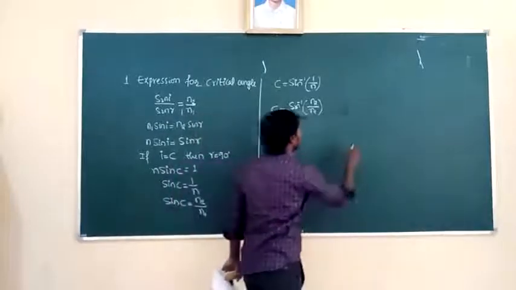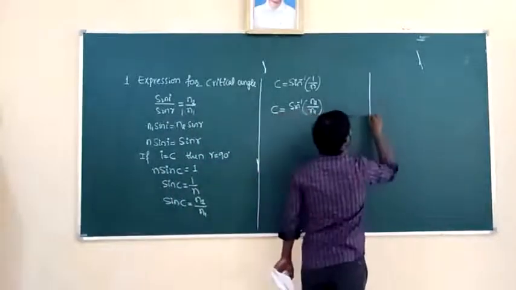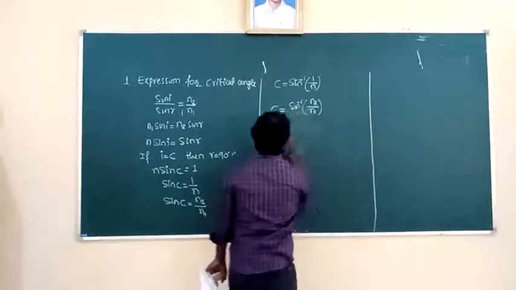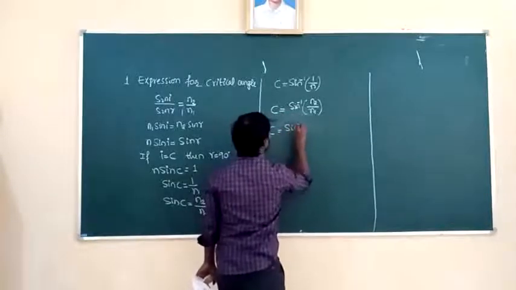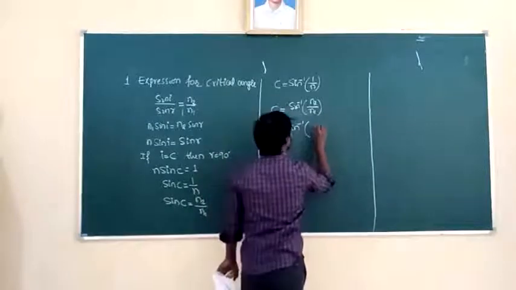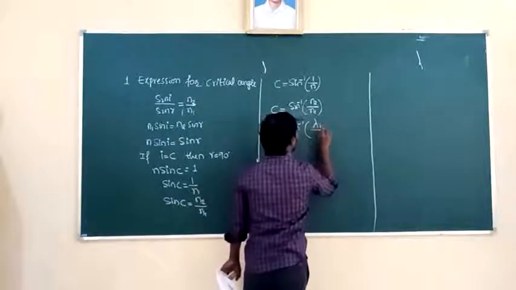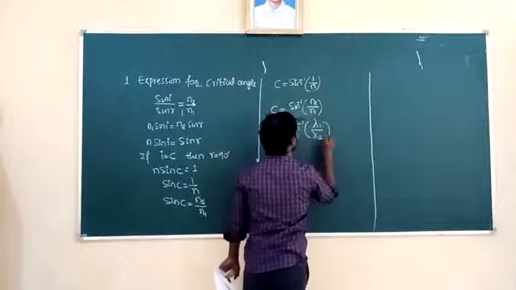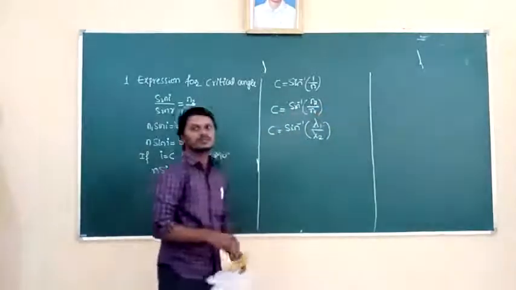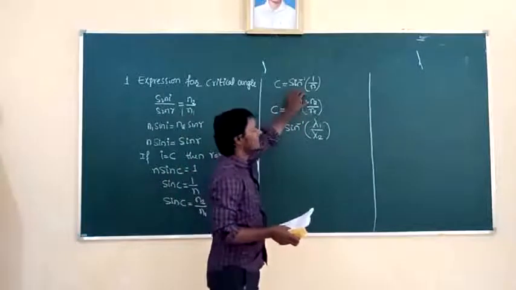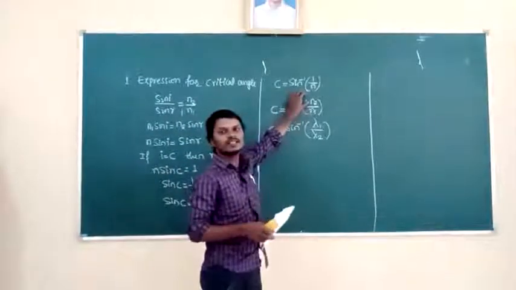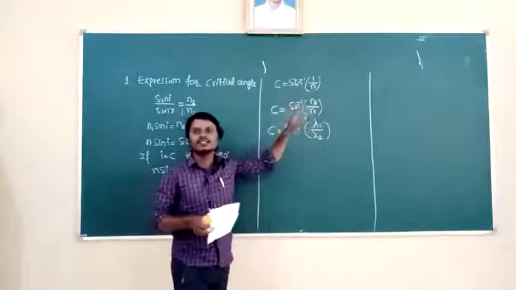So next, in terms of wavelength, how do we write the critical angle? C is equal to sine inverse of lambda 1 by lambda 2, because refractive index is inversely proportional to wavelength. So the medium having the low refractive index, in that medium the wavelength of the light is maximum, because the speed of light is maximum.